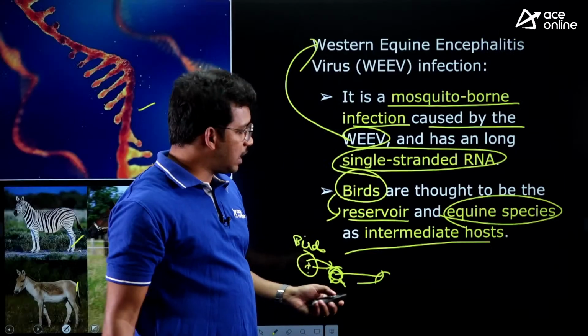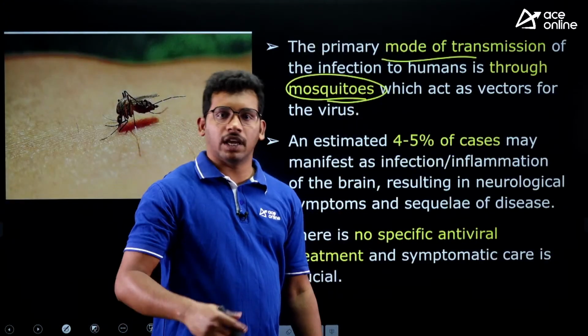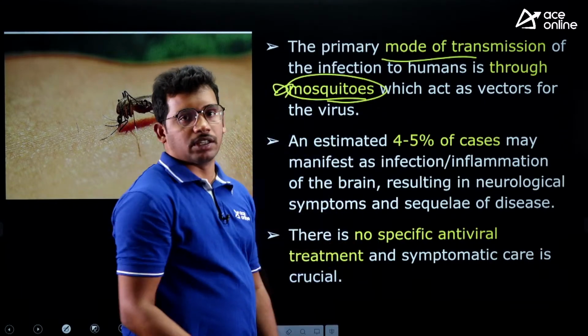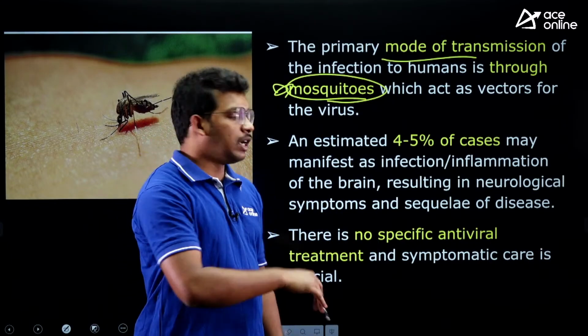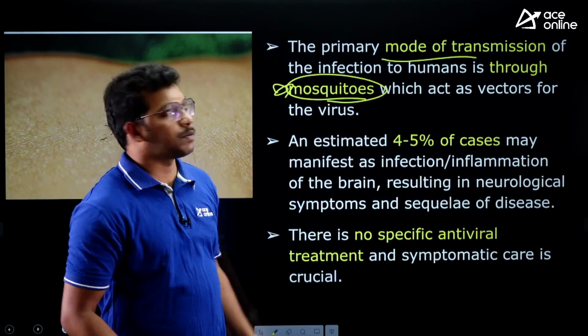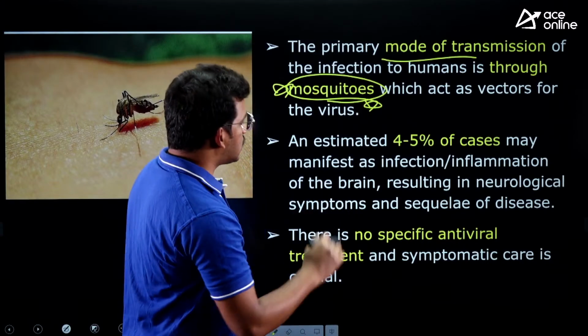Mosquitoes will get the blood from the animals and transfer it to humans. Again it will cause the disease. So these are the final transmitters. Birds are the reservoirs, equine species are intermediary hosts, and the final transmitters are mosquitoes towards humans, right? So this you need to know.